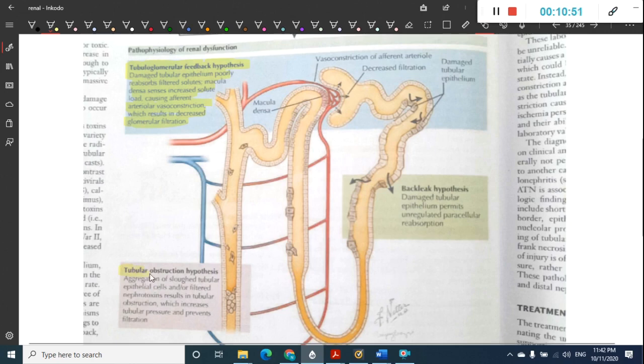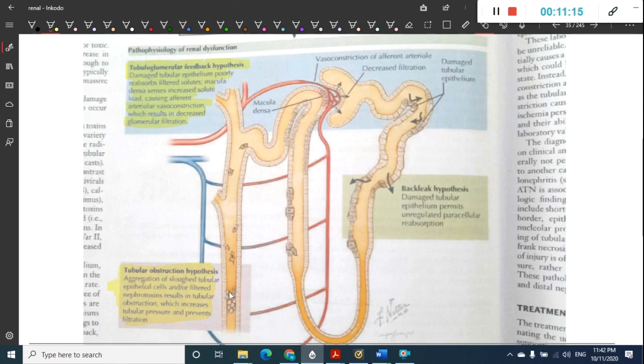There is one more, which is called the tubular obstruction hypothesis. Here what happens is, whichever waste materials or tubular epithelial cells are filtered in the kidney, all these will get together and aggregate, and form obstruction in the tubule, leading to tubular obstruction.